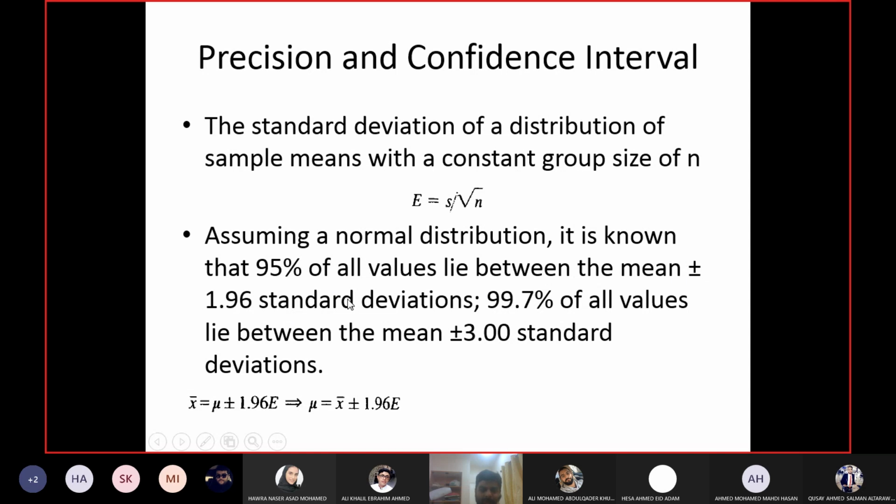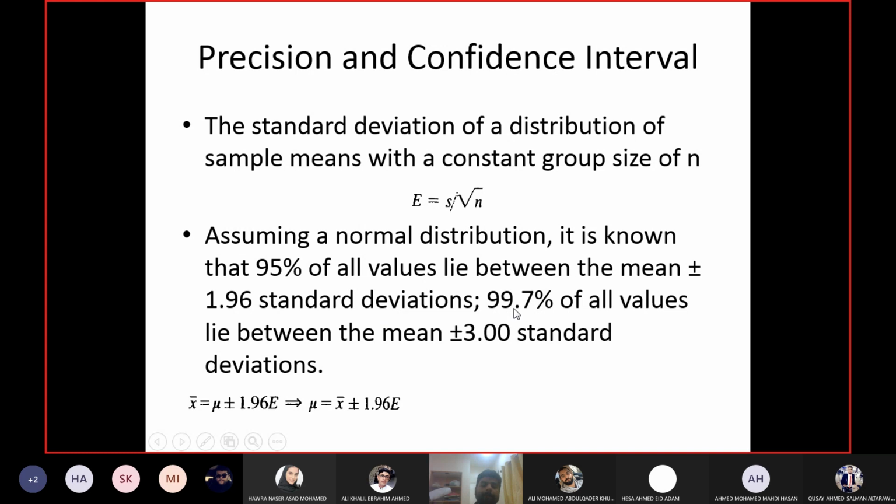I will use E here as the standard deviation, the standard error. So one part of the central limit theorem is that 95% of all values lie between mean plus minus 1.96 E.